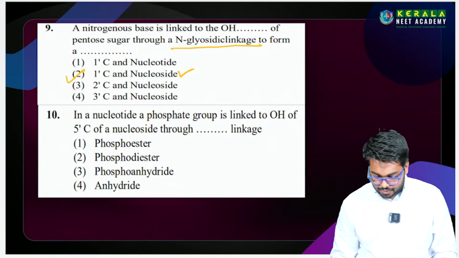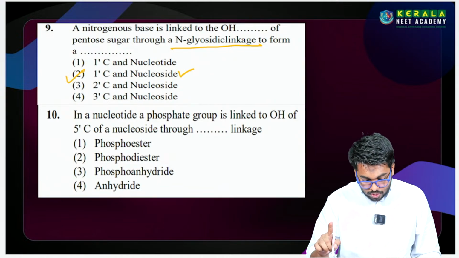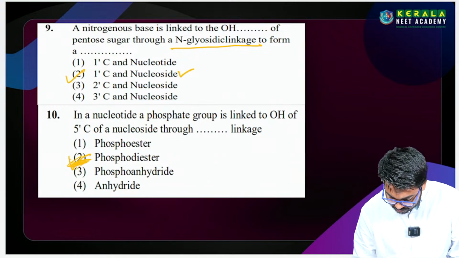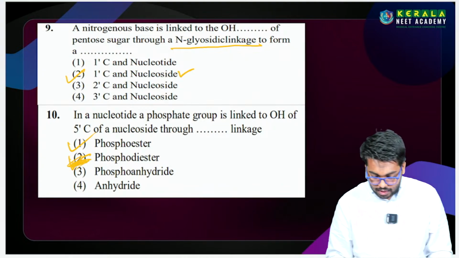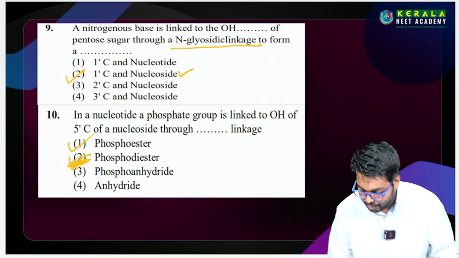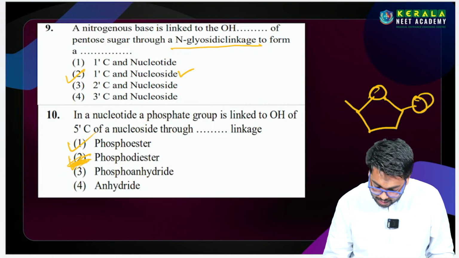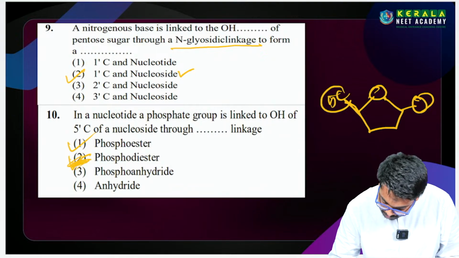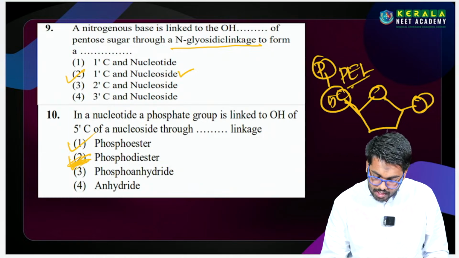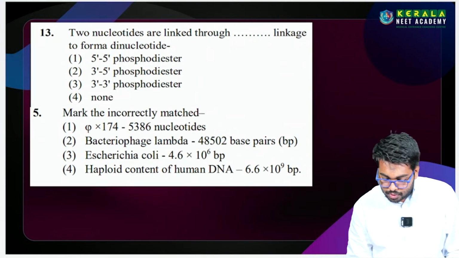In a nucleotide, a phosphate group is linked to the OH group of the 5 carbon through which linkage? We have studied this: phosphoester linkage, right? In a nucleotide the phosphate group is linked to which carbon? The fifth carbon bears the phosphate, and that bond is called a phosphoester linkage.